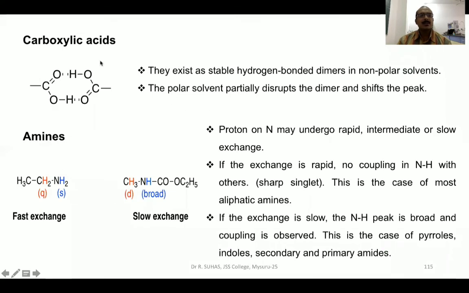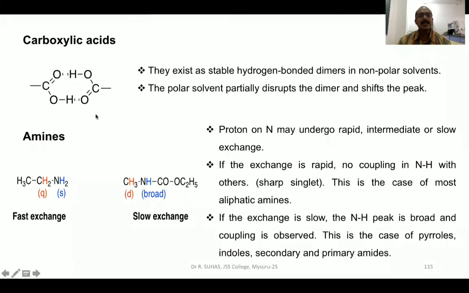The next is carboxylic acids. Usually carboxylic acids exist as a dimer in non-polar solvent. A dimer is two carboxylic acids joined together by means of hydrogen bonding. One molecule of COOH, another molecule of COOH. So there will be a hydrogen bond between O and H. There will be a hydrogen bond between O and H, and this is called a dimer. This dimer is usually broken if I use a polar solvent. A polar solvent usually disrupts the dimer and shifts the peak, whereas if you use a non-polar solvent, then the dimer will be very, very strong.